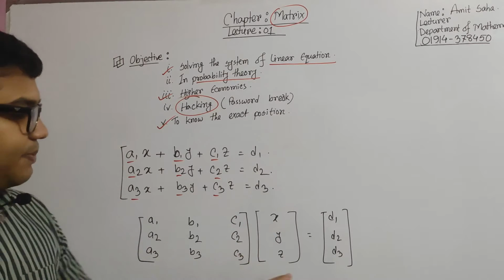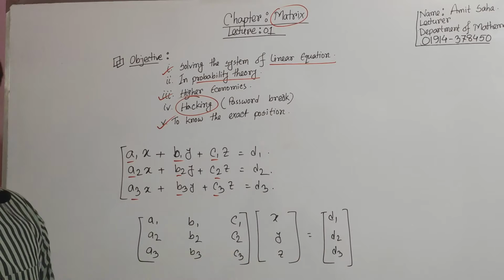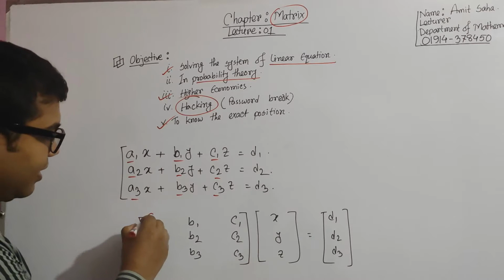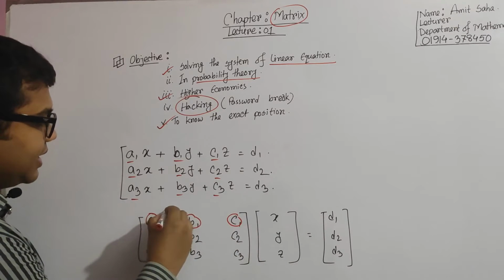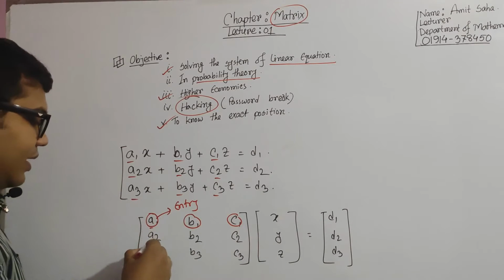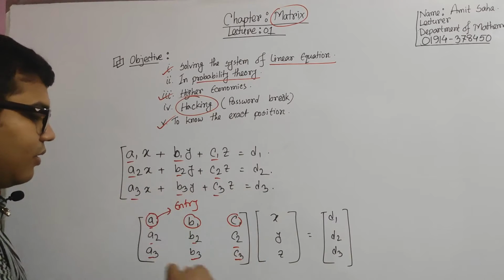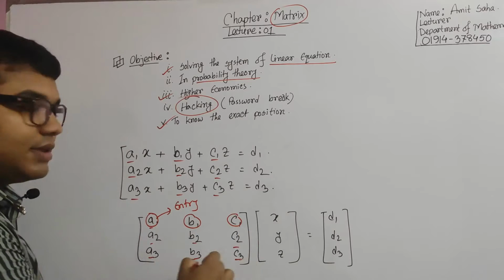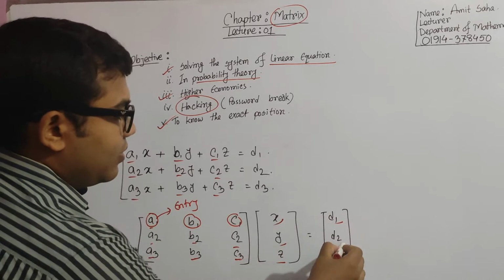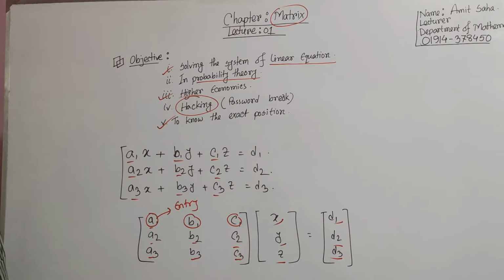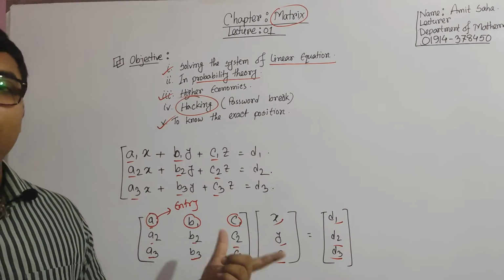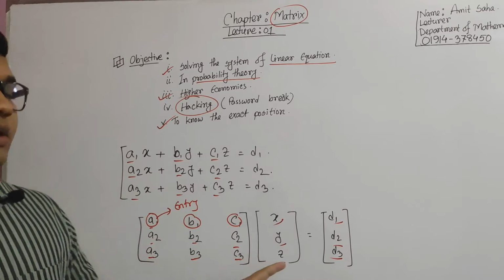Now in this part there are some entries. Since we are talking about a matrix, all of the elements of it are known as entries. So a1, a2, a3, b1, b2, b3, c1, c2, c3, all of these are entries of the matrix. Similarly, the variable column and the constant column are also matrices, so their elements are also entries. Now, which kind of matrix are we talking about? Is this a square matrix or a rectangular matrix?